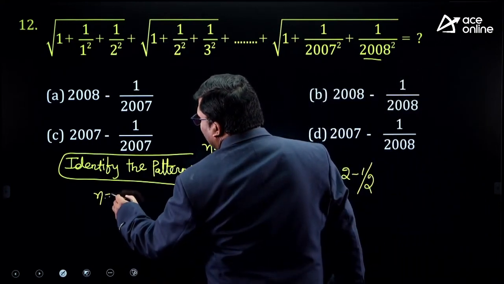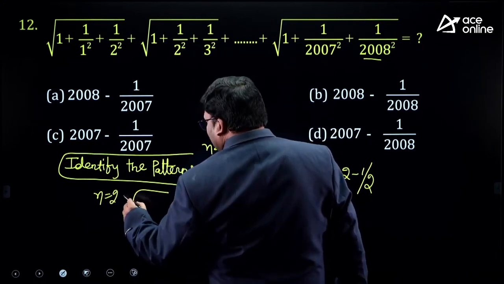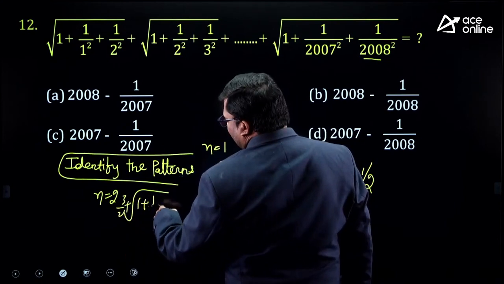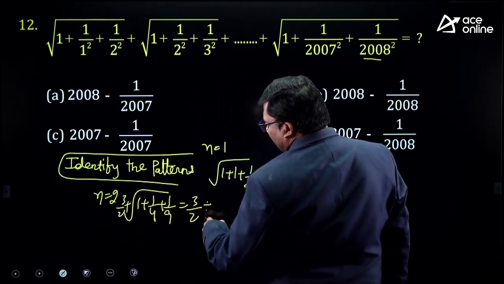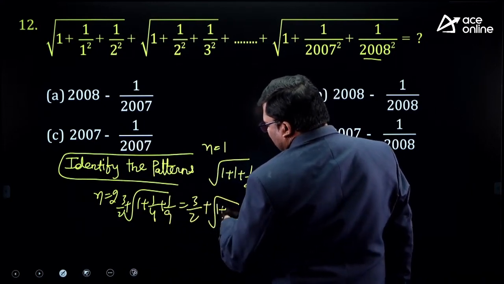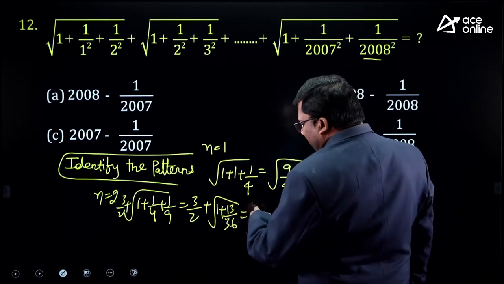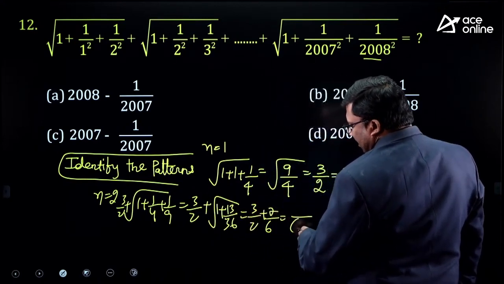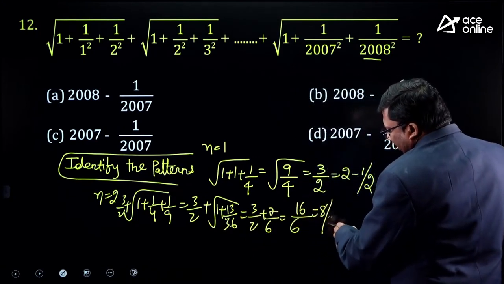Similarly, if I take n equivalent to 2, the first value is 3 by 2 plus the second value, 1 plus 1 by 4 plus 1 by 9. This will be 3 by 2 plus 1 plus how much is it? 13 by 36. That means 7 by 6. 3 by 2 plus 7 by 6. 6 is the LCM. 16 by 6. It is 8 by 3.